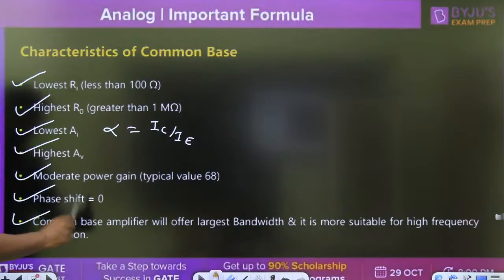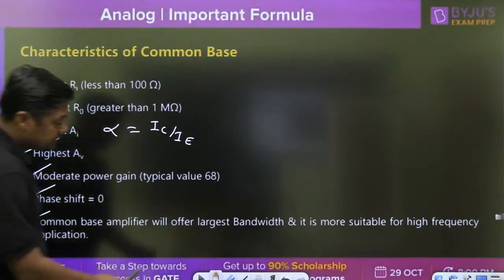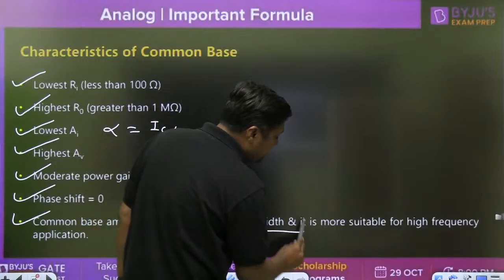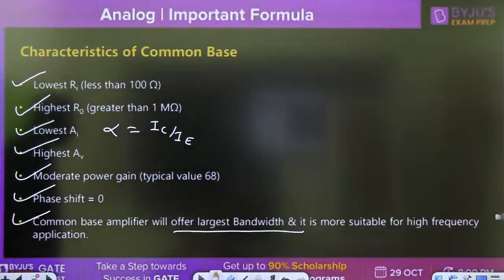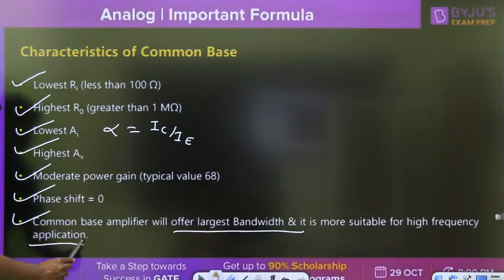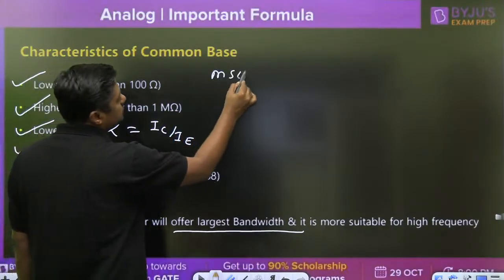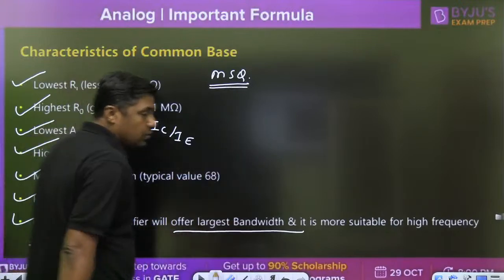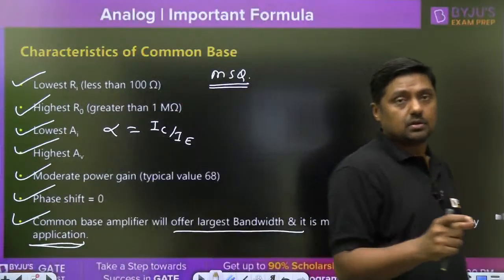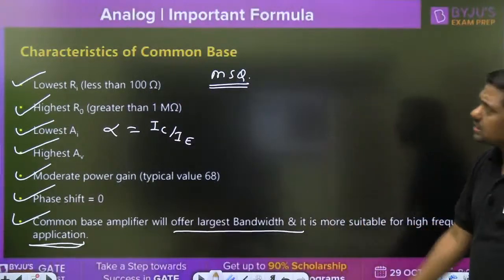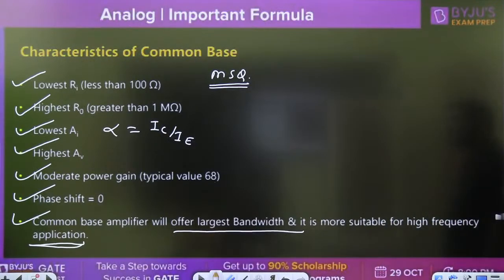The common base amplifier will offer the largest bandwidth, and it is more suitable for high frequency applications. So these are the important points for MSQ or 1 mark questions, property and comparison.